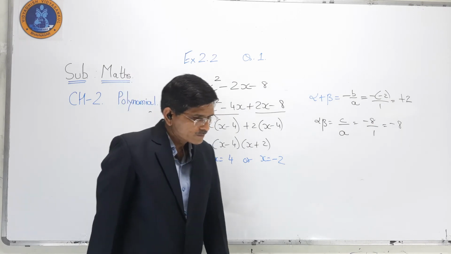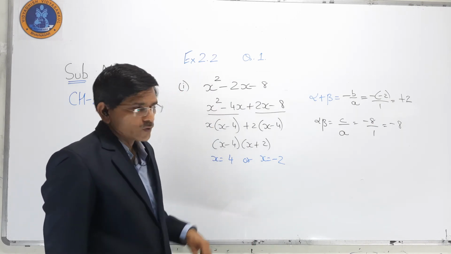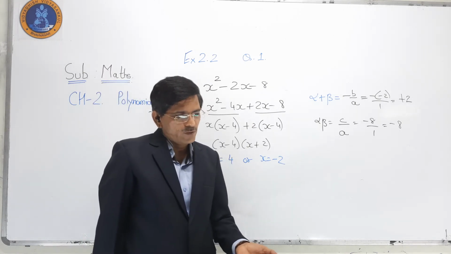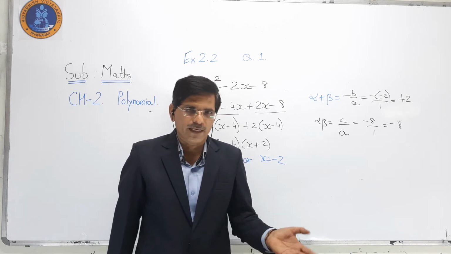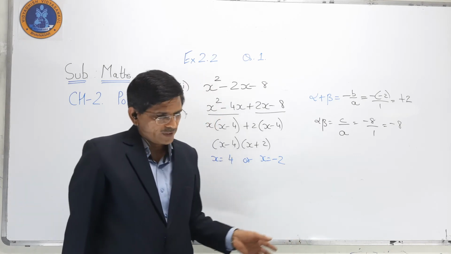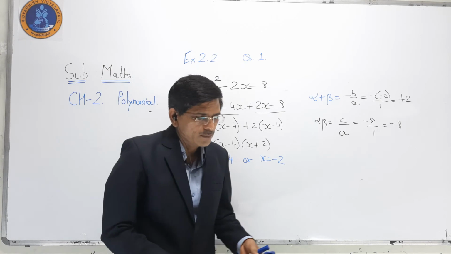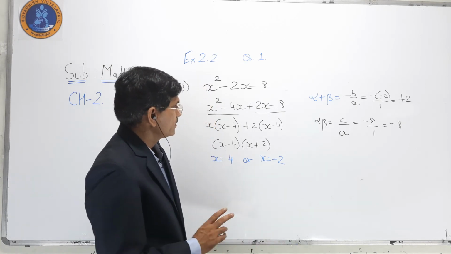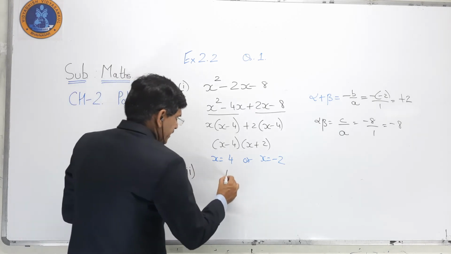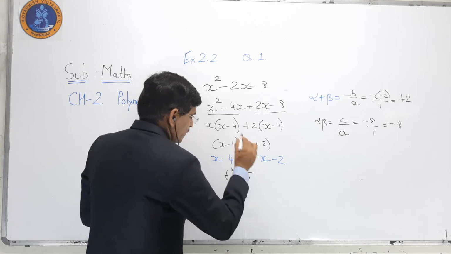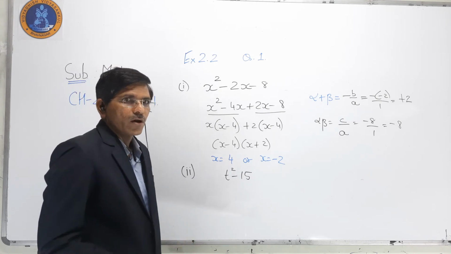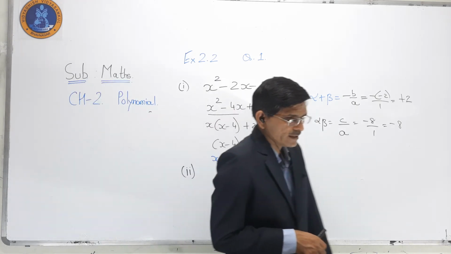I think there are 6 sums here. One sum I have already completed, and 1 or 2 more critical or difficult sums I will do, and the others you have to try yourself, because all are related to the 9th standard. So one more sum, you have to write this and try it. Let me know how many try it. That is t square minus 15. Who will give me the answer or solution of it? Let's try this.